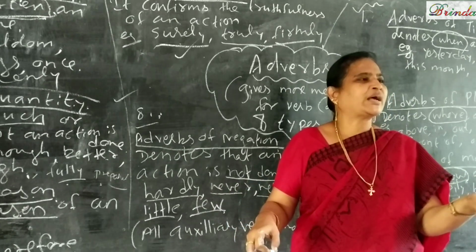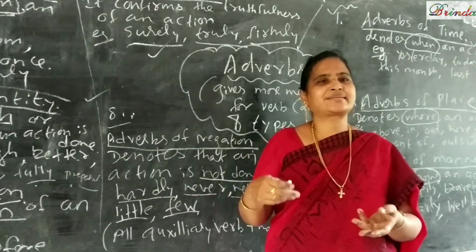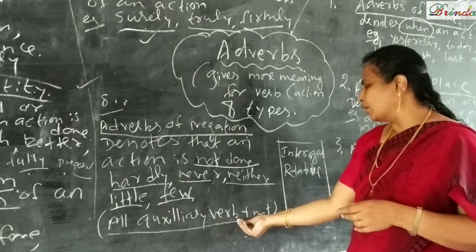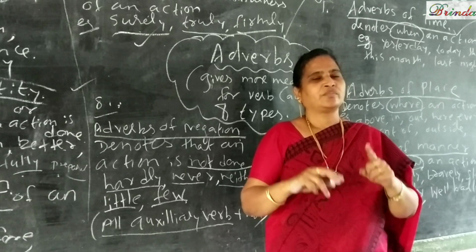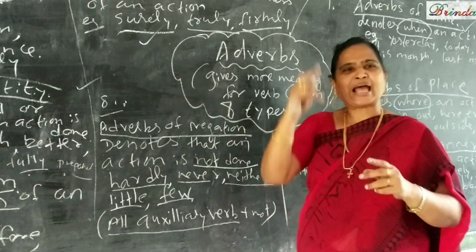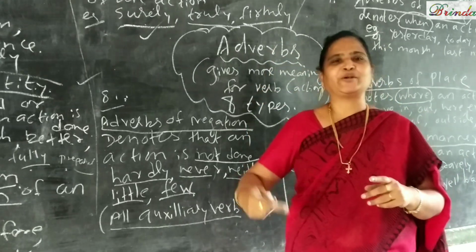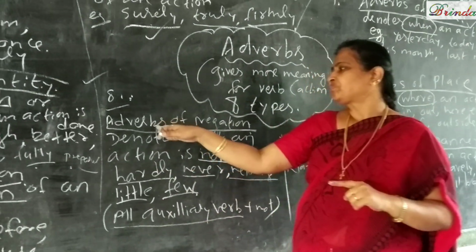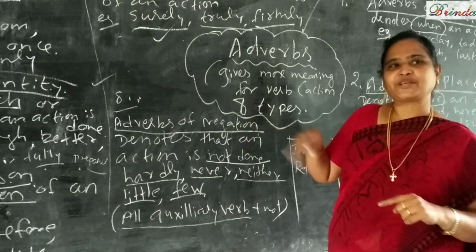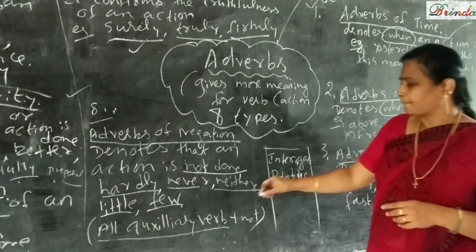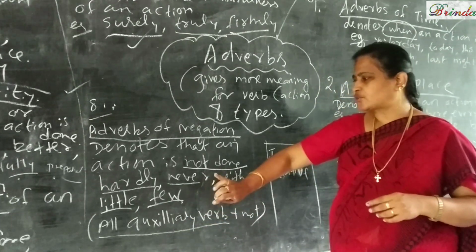Hardly. He comes to school hardly. He hardly does something like that. Okay, and for all auxiliary verbs, let's not. For is not, was not. அந்த மாதிரி am, is, are, was, were, have, has, had, do, does, did, can, could, shall, should எல்லா verb க்கும் plus not வந்ததுனாக்கா அது வந்து adverbs of negationல ஒன்று. Okay, and instead, yeah, so you have understood something.